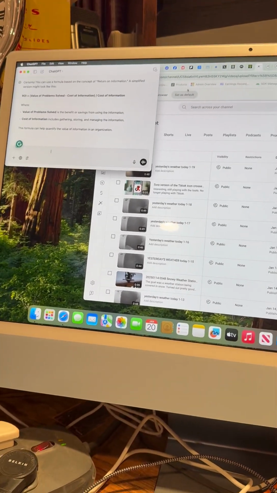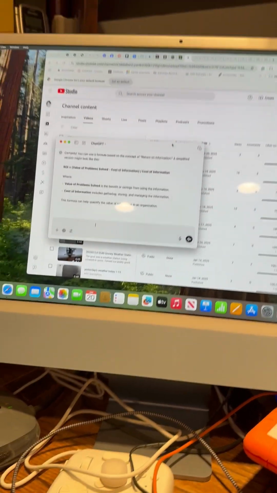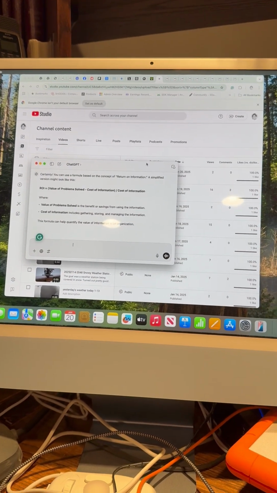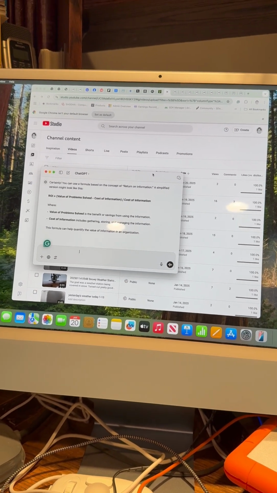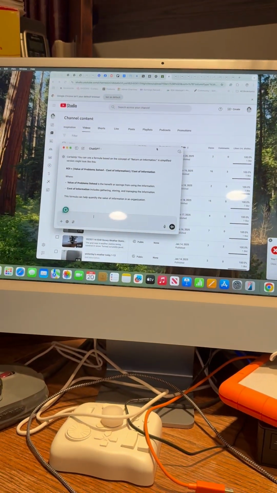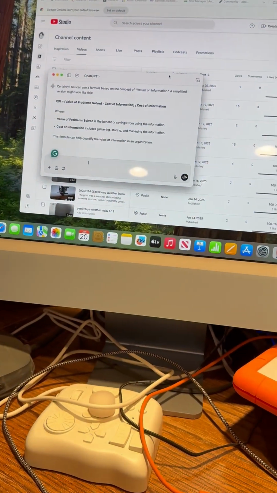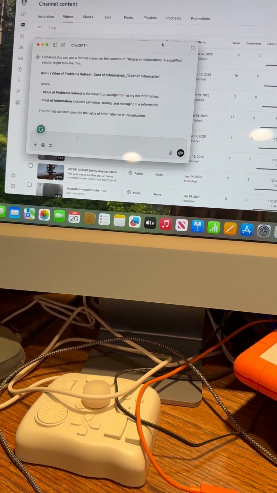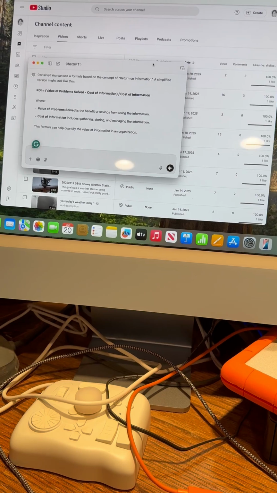I also like the fact that it's a nice little desktop edition. I have it in, you can see my Google is behind it. That's my YouTube channel. Working on submitting some stuff into YouTube today. But the thing that you'll notice is it's resizable, it's easy to use. Now, this is the Macintosh desktop client, which is not the same as some of the other toolkits. I can also do the same thing on my iPhone and any other Apple device.